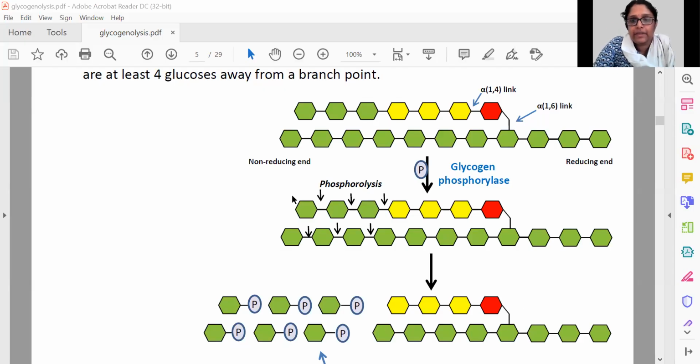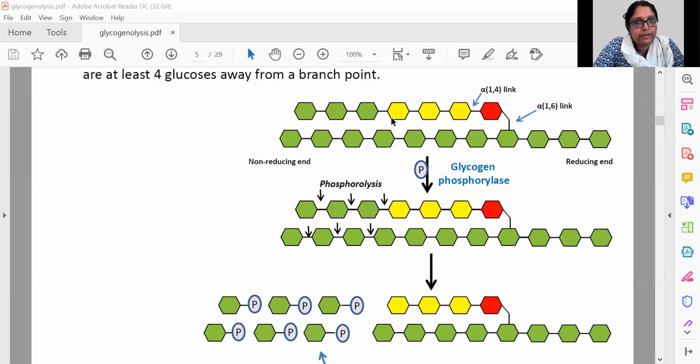If I were to show you an image of that, see here, this is like 1, 2, 3, 4. It will not act over here. And here also, this is 1, 2, 3, 4, 5. It could act on this 5, but it mostly doesn't because of the steric hindrance that will happen.